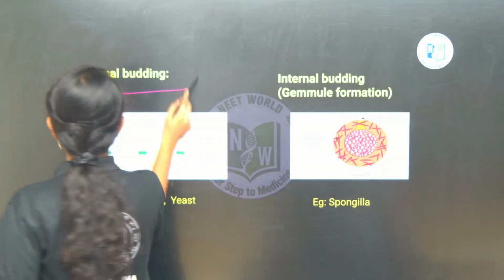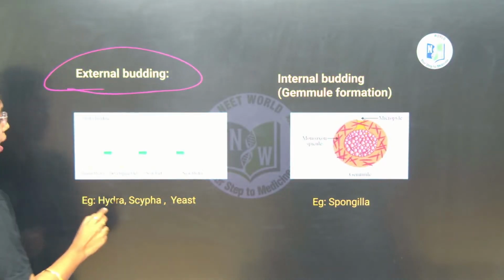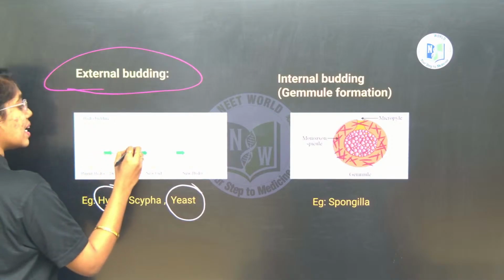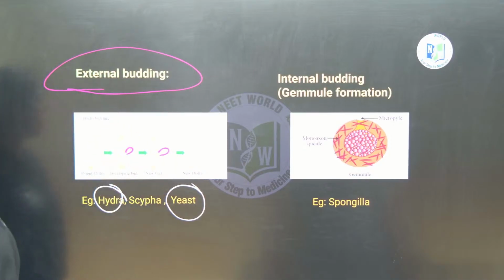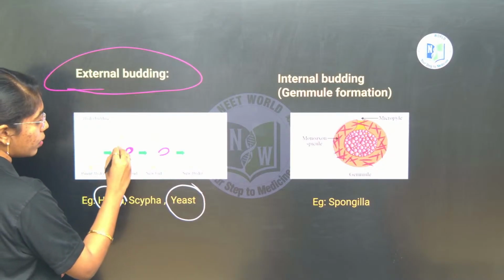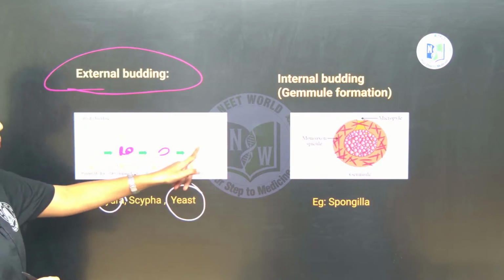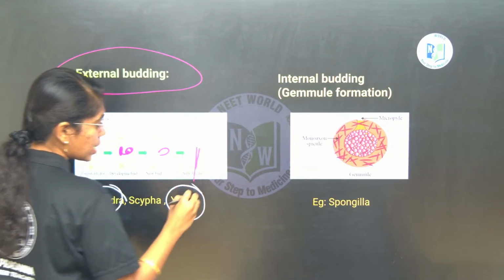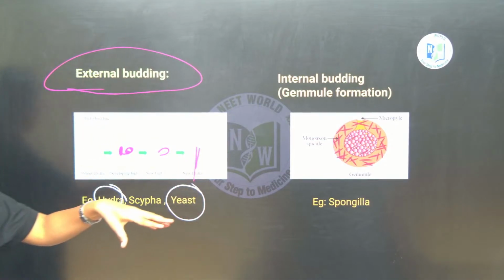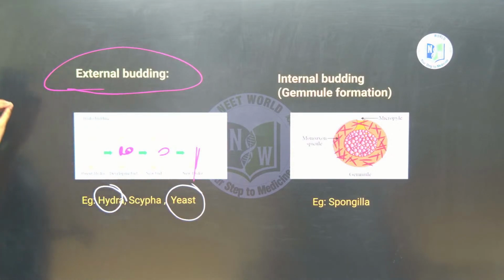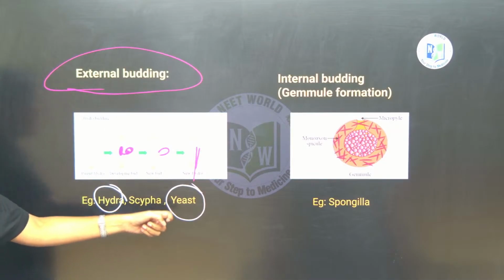In external budding, the best examples are hydra and yeast, where the buds are formed on the external part of the living body. Once the bud is formed, the nucleus will move from the parent body to the daughter bud, and then multiple buds are formed. Once the bud detaches from the parent body and lands onto a suitable substratum, it develops into a new body again. So this is called external budding, which is observed in hydra, scypha and yeast.